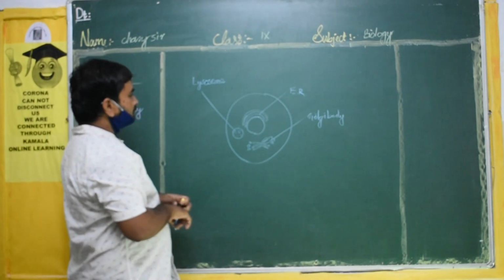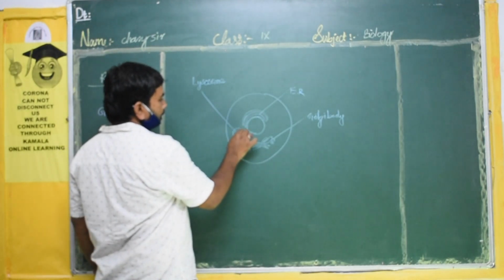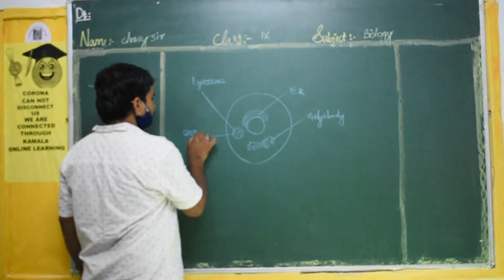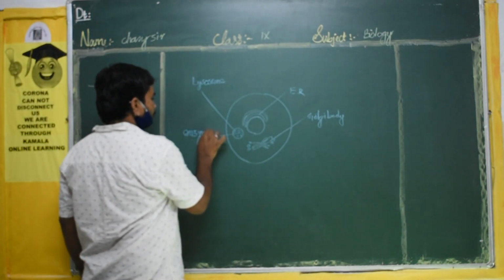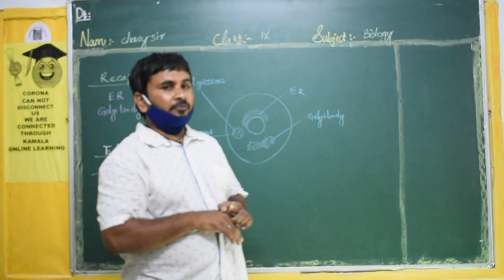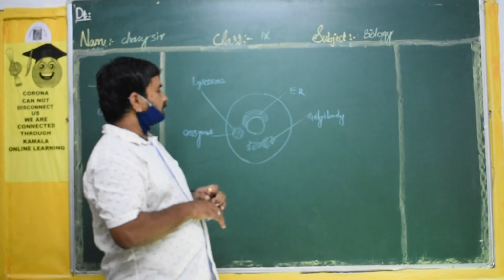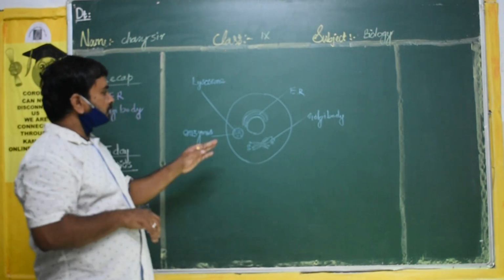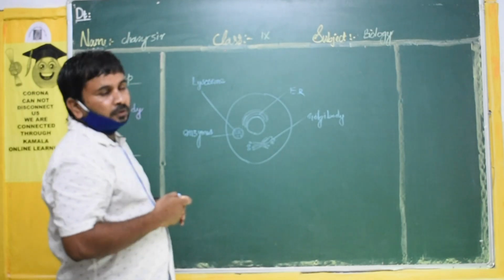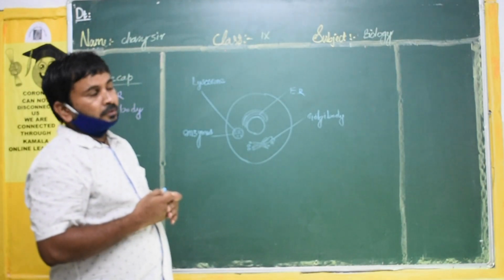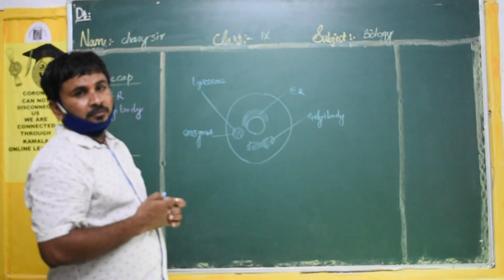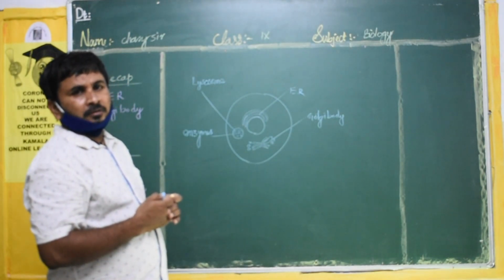So what will be there inside? Liquid will be there, and the liquid contains some enzymes. So with the help of those enzymes, what happens? I will discuss that. Here some enzymes will be there, and these enzymes will be useful for the killing of the cell. Why killing of the cell?